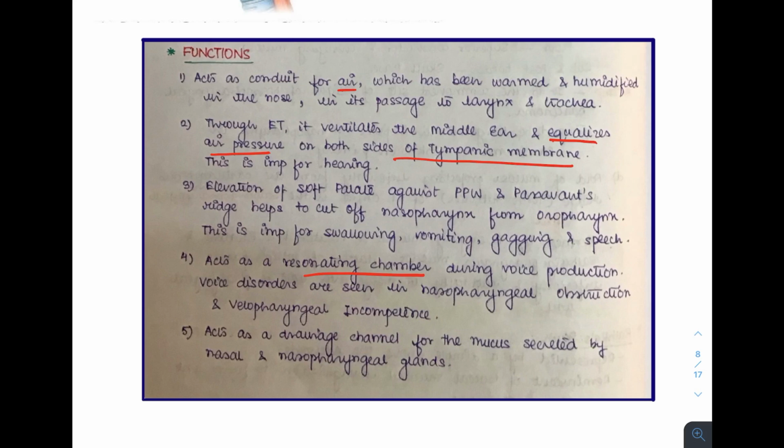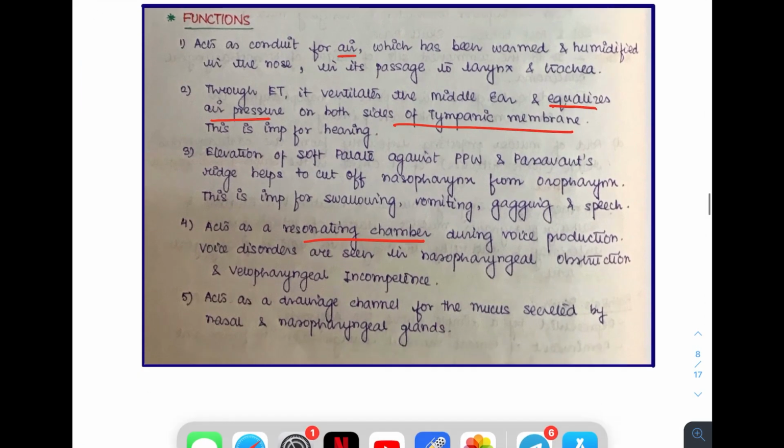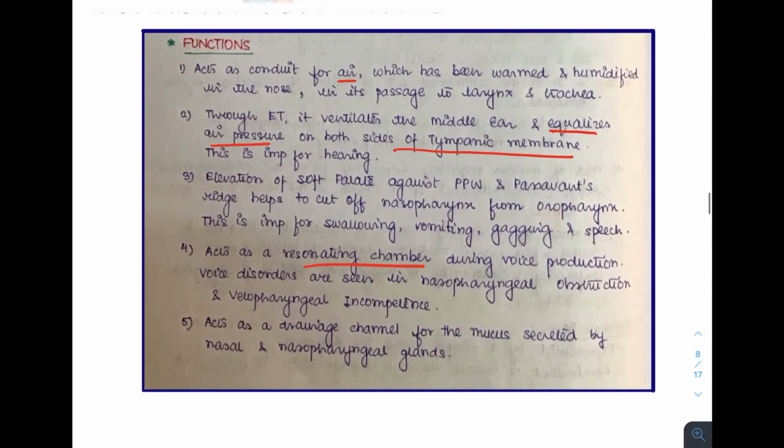So if we summarize, the five functions are: first, it helps in the passage of humidified air into the larynx and trachea. Second, via the eustachian tube, it ventilates the middle ear and equalizes the pressure on both sides of the tympanic membrane. Third, it helps in closing the nasopharyngeal isthmus during swallowing, gagging, vomiting, etc. Fourth, it helps during voice production. And last of all, it drains all the mucus secreted by the nasal and the nasopharyngeal glands. Thus, we have completed the nasopharynx.